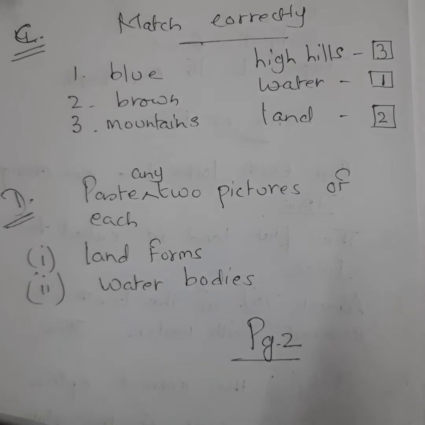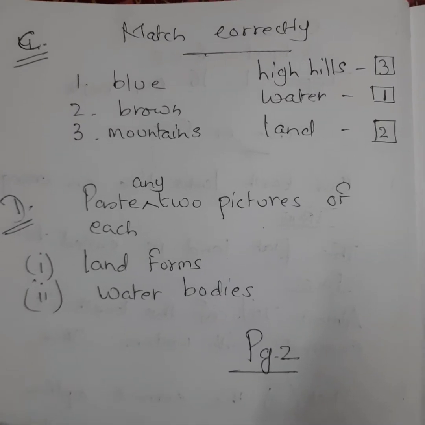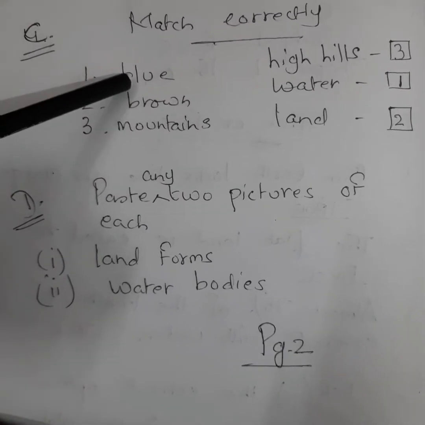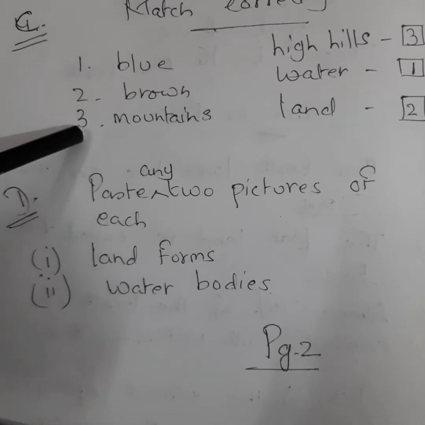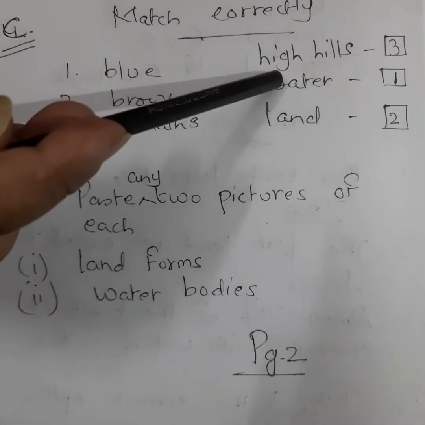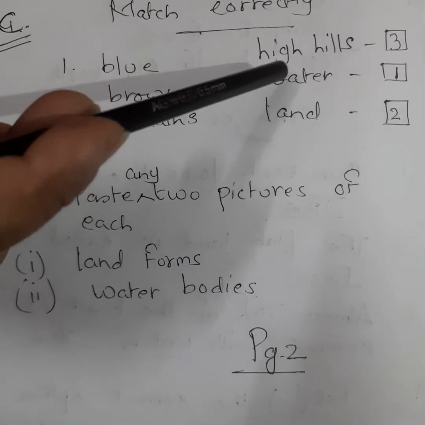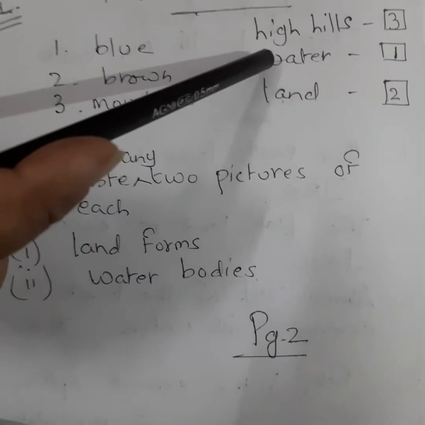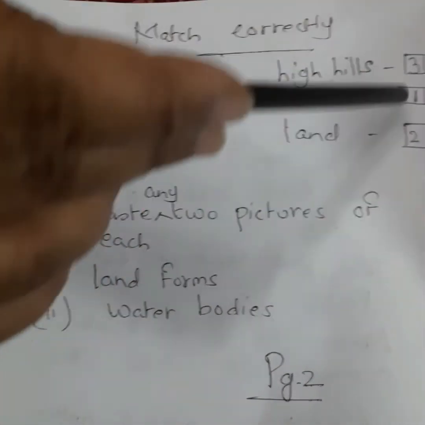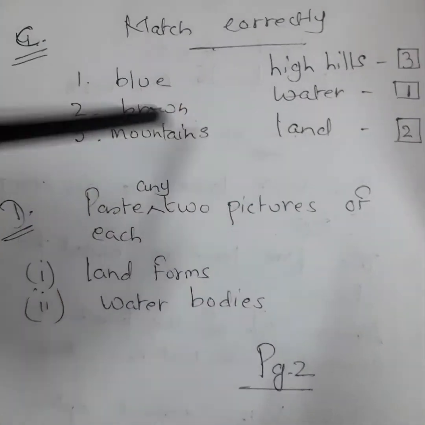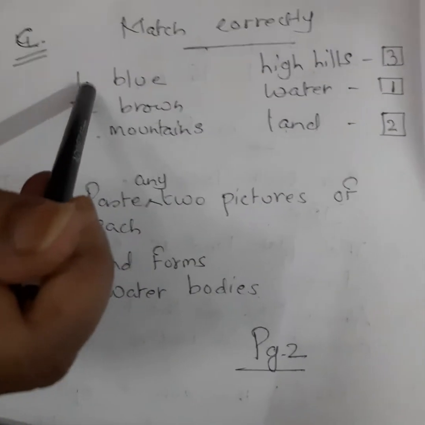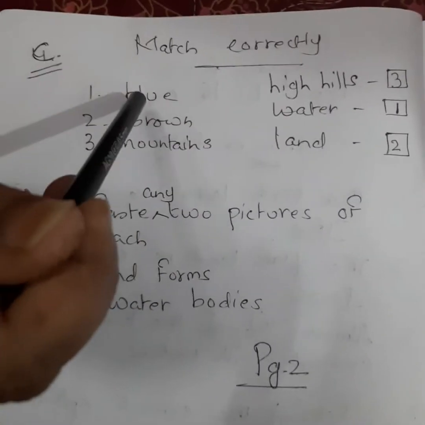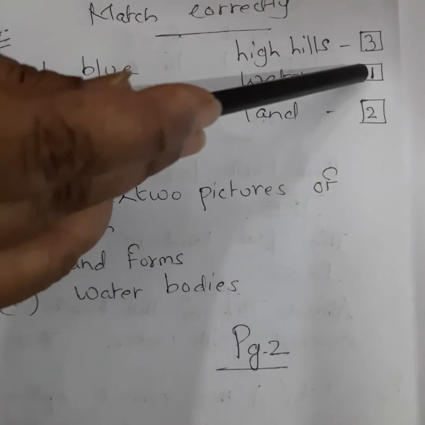Match correctly. Question C is you have to match correctly. Number 1, blue, 2, brown, 3, mountains. And on the other side of the match, the column is high hills, water, land. Now you have to match it correctly. So for that I have made 3 boxes, and in the box you have to write the correct number. For example, number 1 is blue. Now what is blue? High hills, water or land? It is water. Blue is water, you will write 1 here in the box.